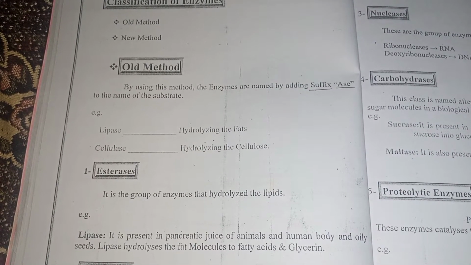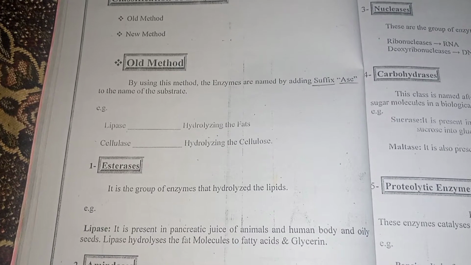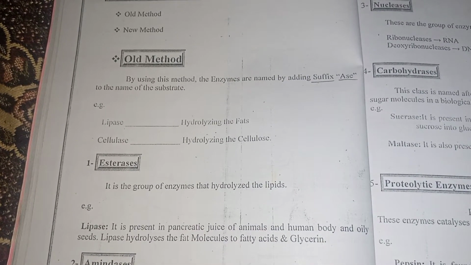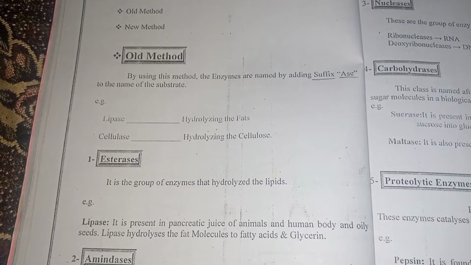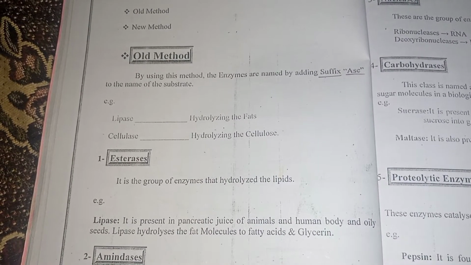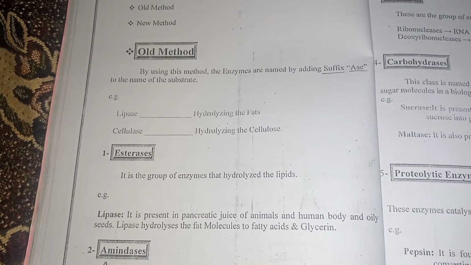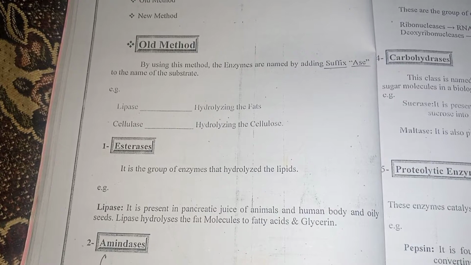Lipase, hydrolysing the fats. Cellulase, hydrolysing the cellulose. Esterases are the group of enzymes that hydrolyze the lipids, e.g. lipase.